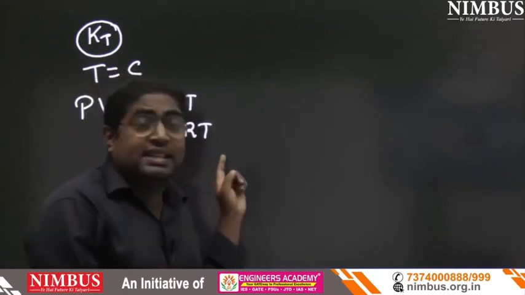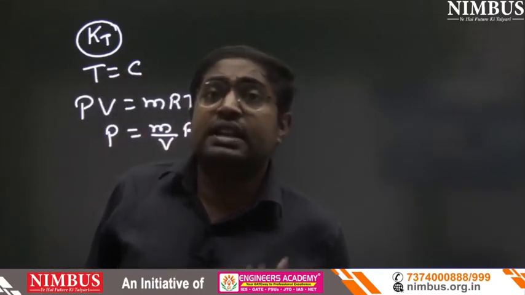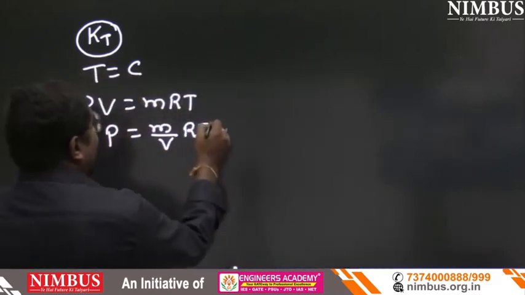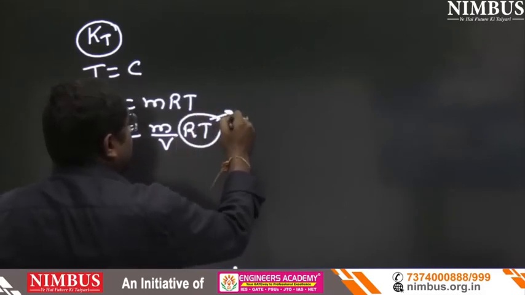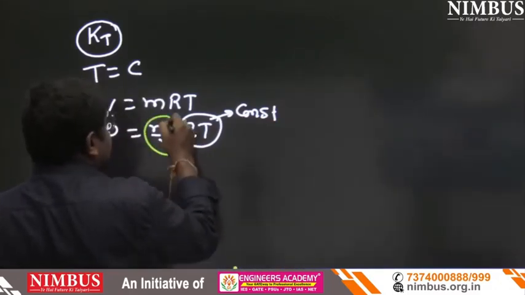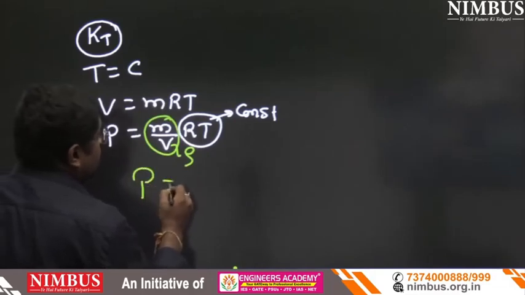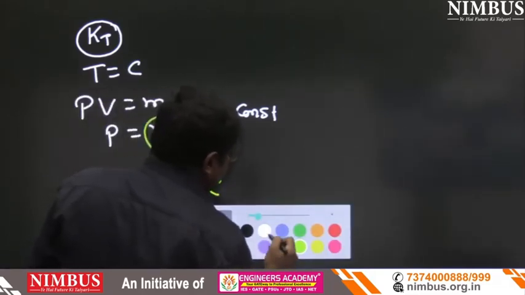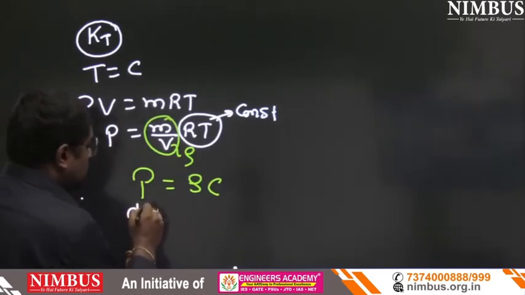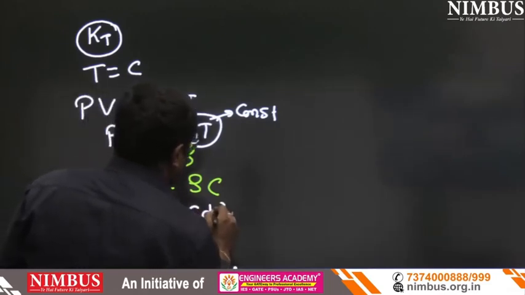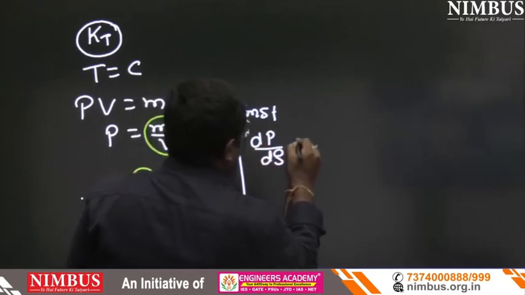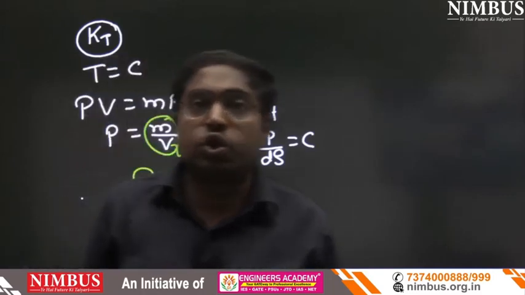Here R is the characteristic gas constant, so that is constant. T is temperature and the process is isothermal, so T remains constant. So R and T both are constant. And m upon V is density. So can we write P equals rho C? Now I will differentiate that. So dP equals C into d rho. So dP upon d rho equals C.